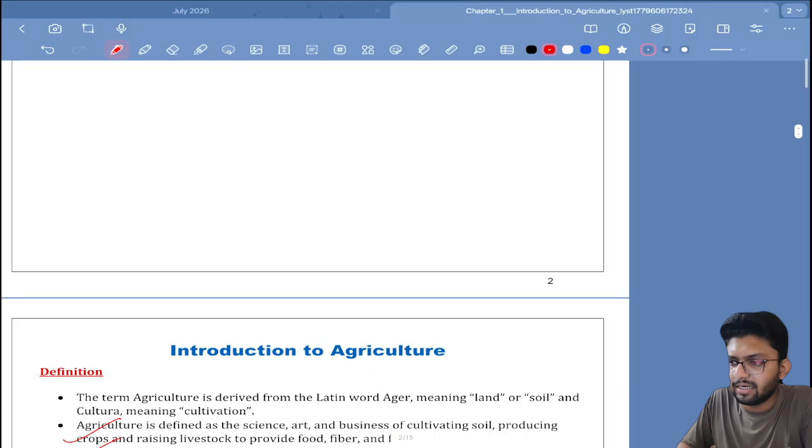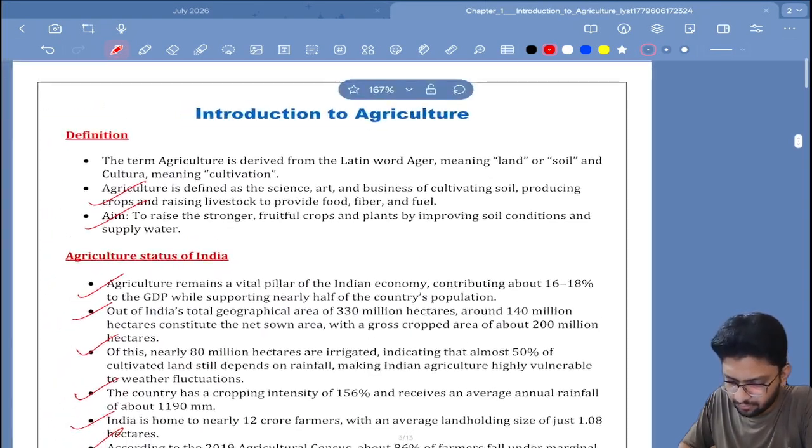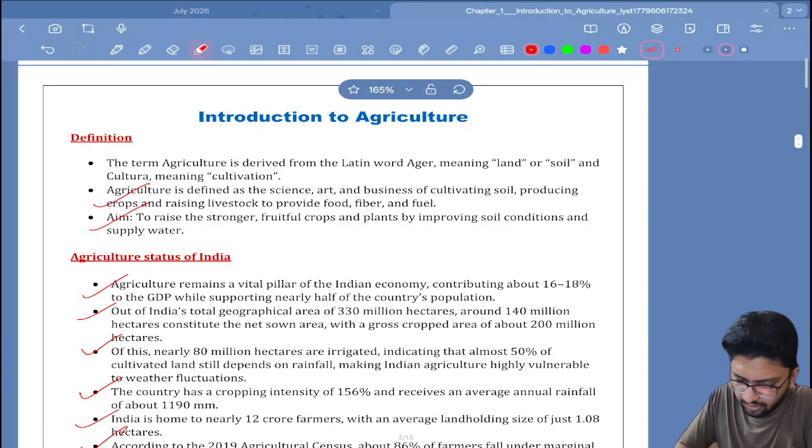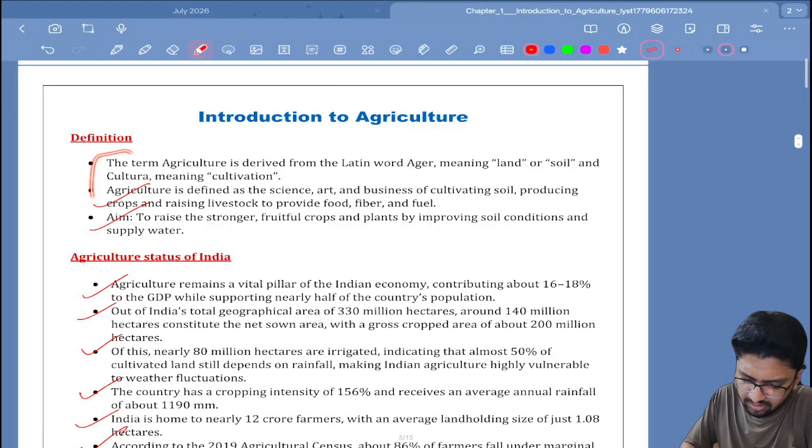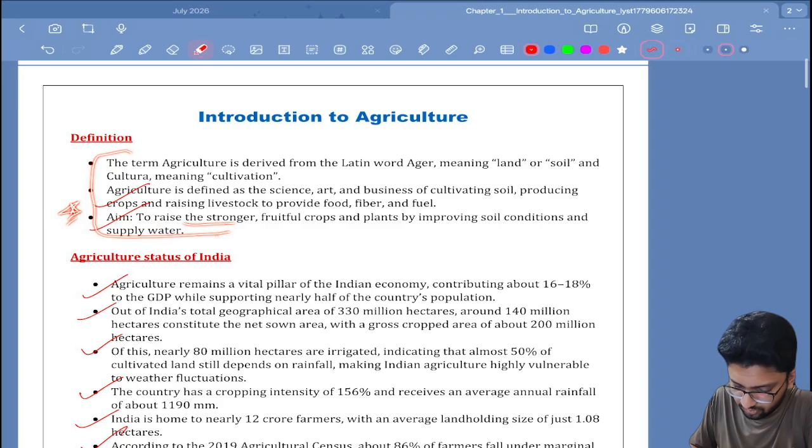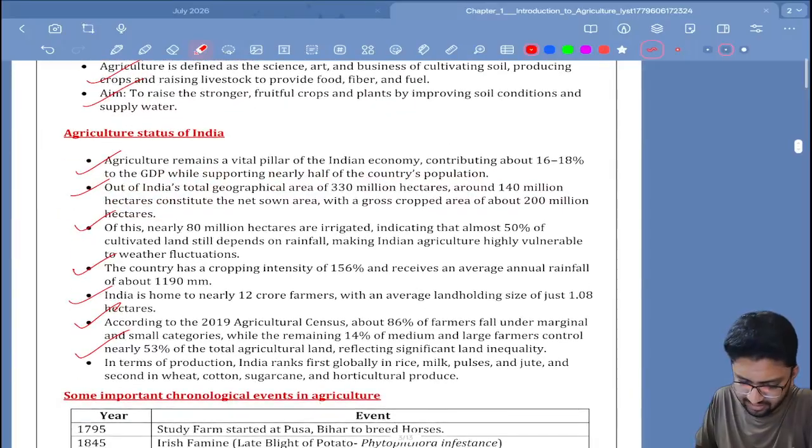Okay, let us see. So we have introduction to agriculture. In this they have simply explained what is the meaning of agriculture, to raise stronger, fruitful crops and plants by improving soil conditions and supplying water. Okay, classic definition of agriculture, I guess.